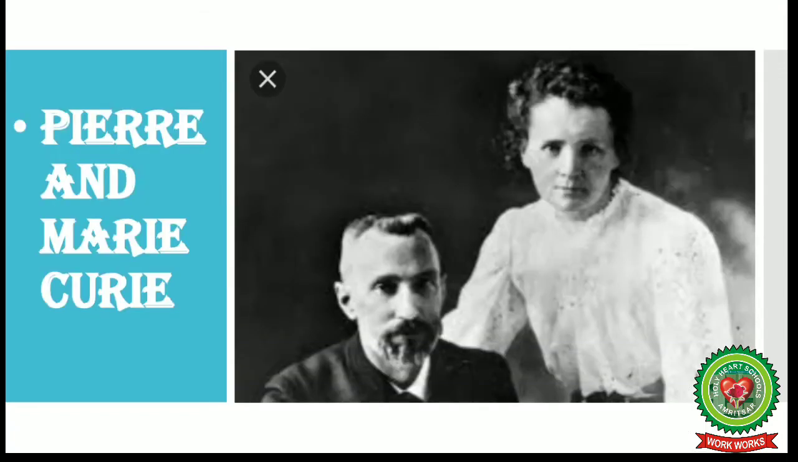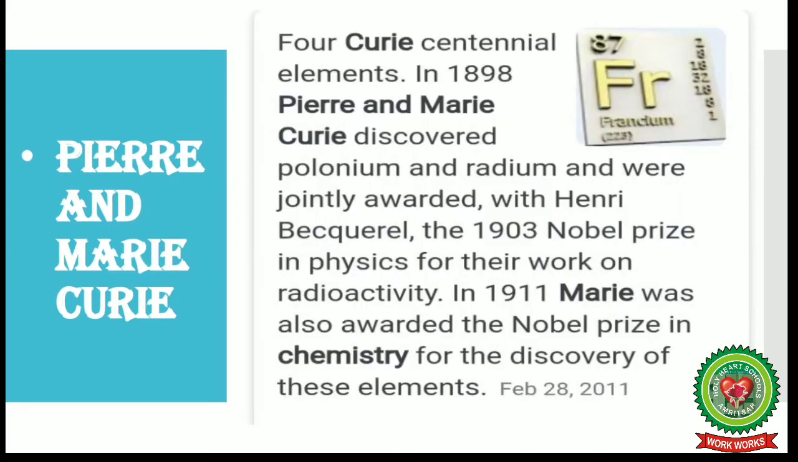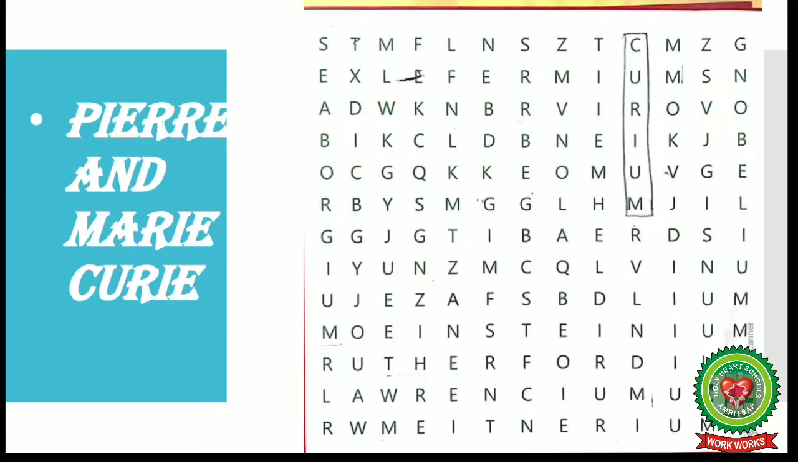Now next are Pierre and Marie Curie. In 1898, Pierre and Marie Curie discovered polonium and radium and were jointly awarded, with Henri Becquerel, the 1903 Nobel Prize in Physics for their work on radioactivity. In 1911, Marie was awarded the Nobel Prize in Chemistry for the discovery of these elements. Now, the element which is named after Pierre and Marie Curie is curium.